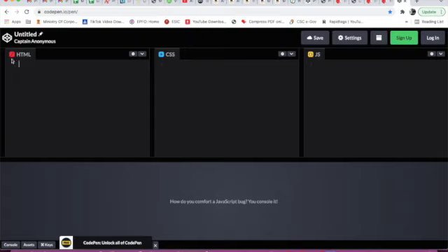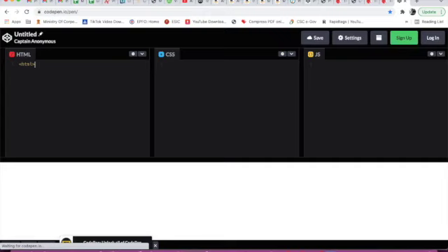Now we will start. Here this is HTML, CSS, JS. So JS is JavaScript, and HTML is hypertext markup language, and CSS is cascading style sheet. So now first of all we will code for HTML. So here we will type HTML, and then we will give an enter like this. So here line numbers will also be there. This is line number 1, this is line number 2. However many times we give enter, the line number will increase.